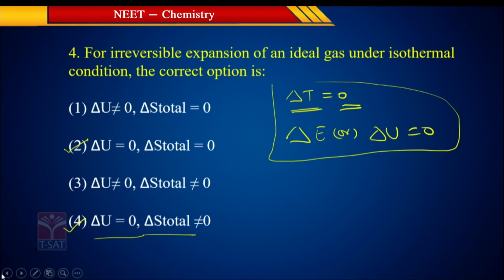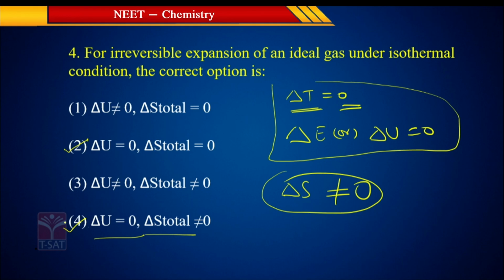But it is what process? Irreversible process, right? Irreversible process, delta S is not equal to 0. But if it is a reversible process, delta S is equal to 0. But irreversible process means delta S not equal to 0. That is option 4, right? And next, coming to the next question. This previous question is from which chapter? This question is from the thermodynamics chapter, right?